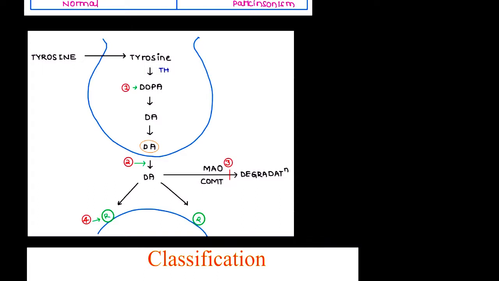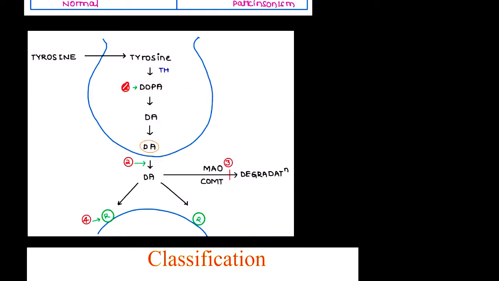Now, as I have already said, one thing is that we can give dopa directly, but the fact is that we cannot give dopa directly because it will not cross the blood brain barrier. This dopamine should be increased inside our brain, and we are giving the drug intravenously. So the dopa we give in our blood will not reach the brain because of the blood brain barrier. So we will give L-dopa.